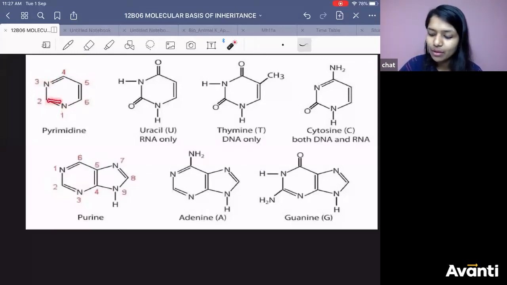Then alternate double bonds are there. Double bonds are present at 1, 3, and 5, the odd numbers. Whenever I say 1, the double bond should be after it.